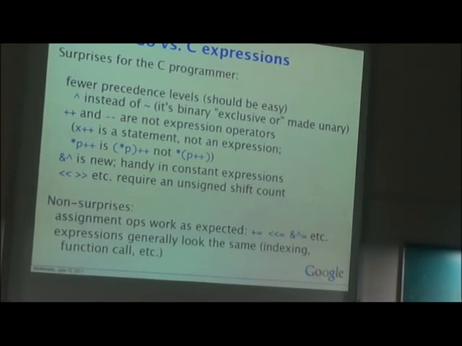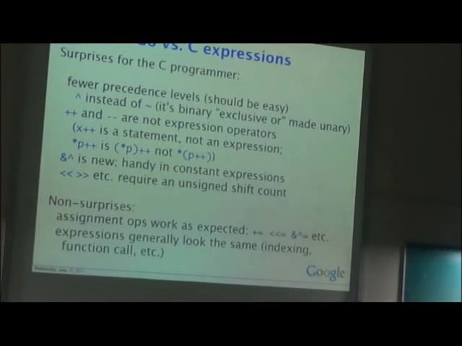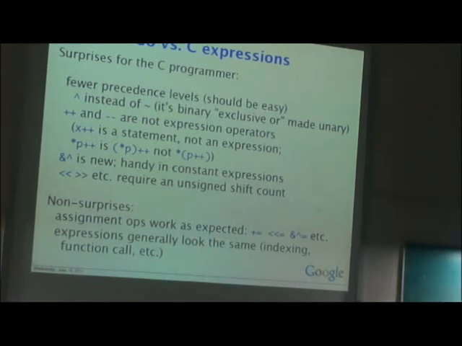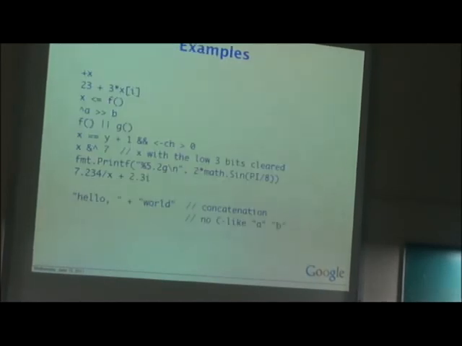In general, plus plus and minus minus operators are used as standalone statements, not expressions. The assignment operators and shift operators are the same. These are the expressions.